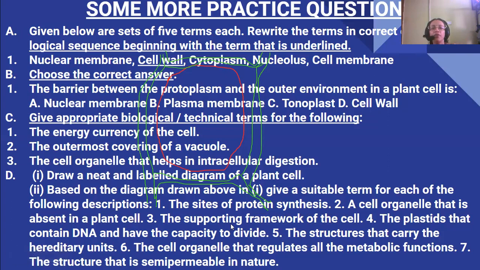Then the supporting framework of a cell is endoplasmic reticulum. Then the plastids that contain DNA and have the capacity to divide.